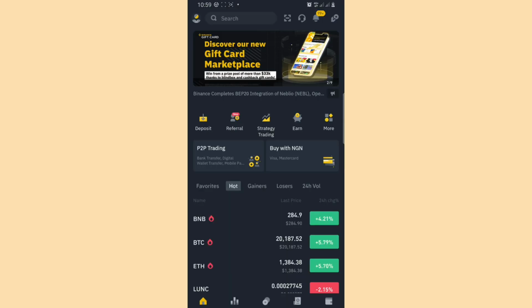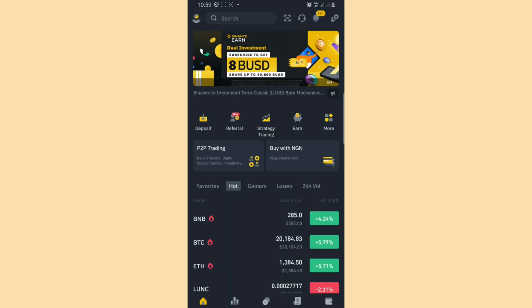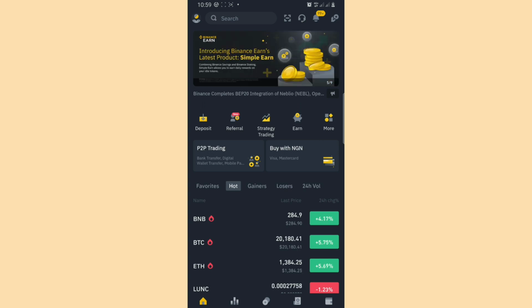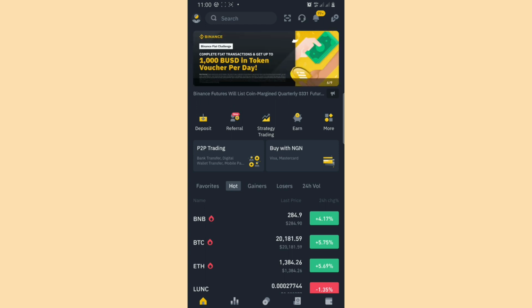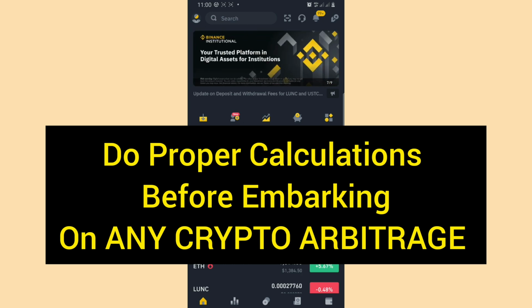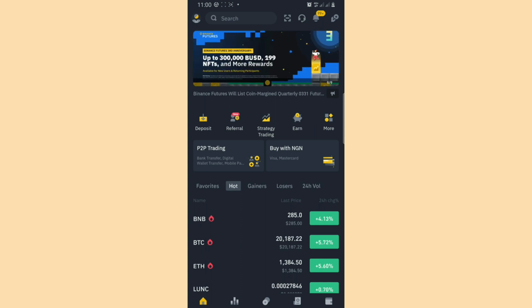Okay, all right, so this is my Binance. Please, before you go into any arbitrage online, especially any unlimited dollar arbitrage or crypto arbitrage, ensure that you check whether you will be at a profit or at a loss before you start the arbitrage. How do I mean? Ensure that you do your calculations very well before you start the arbitrage. If not, try to ask questions before you proceed with the arbitrage. Then let me show you how you can test it out to know if you will be at a profit or at a loss before you now start investing your money, because we are talking about money here.